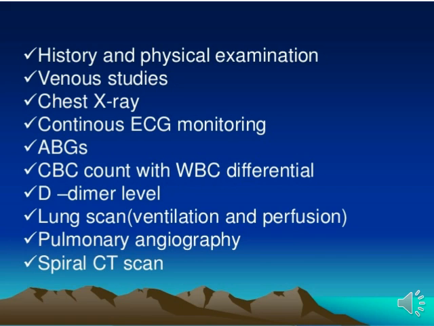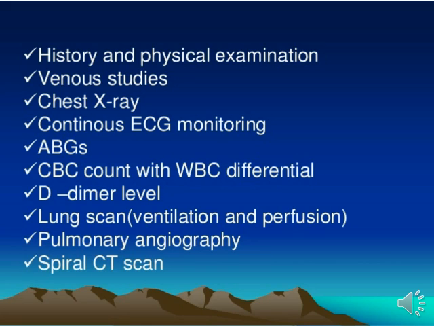Why chest x-ray? Because if we do a chest x-ray, we monitor which area of the chest is basically affected. Okay, now continuous ECG monitoring and ABG analysis. What is ABG analysis? Arterial blood gas analysis, because in pulmonary embolism a person suffers from arterial blockage, so it is also an important tool to detect the patient's arterial blood gas level.